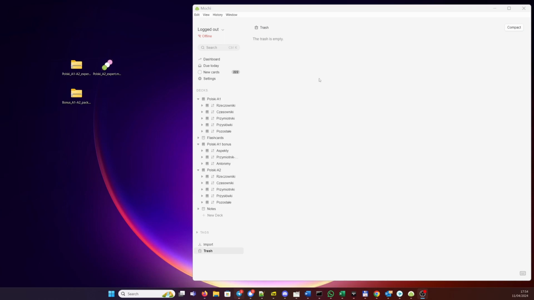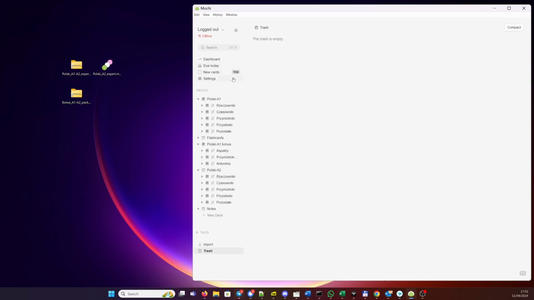Now, the first thing to do, if you have not finished studying the A1 flashcard deck, is to temporarily archive the new pre-intermediate one. Otherwise, you will have to study twice as many cards each day. So I'm on a computer, so I'm going to just right-click the new A2 deck and select Archive Deck. You can see that the box here becomes empty. So now we don't need to worry.